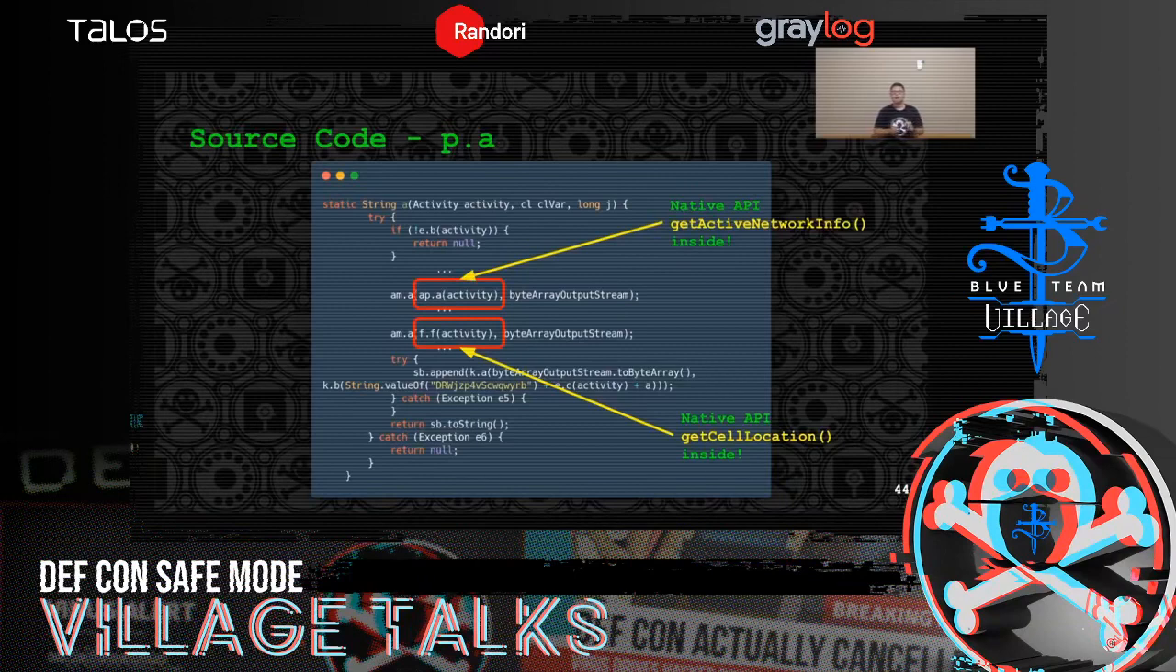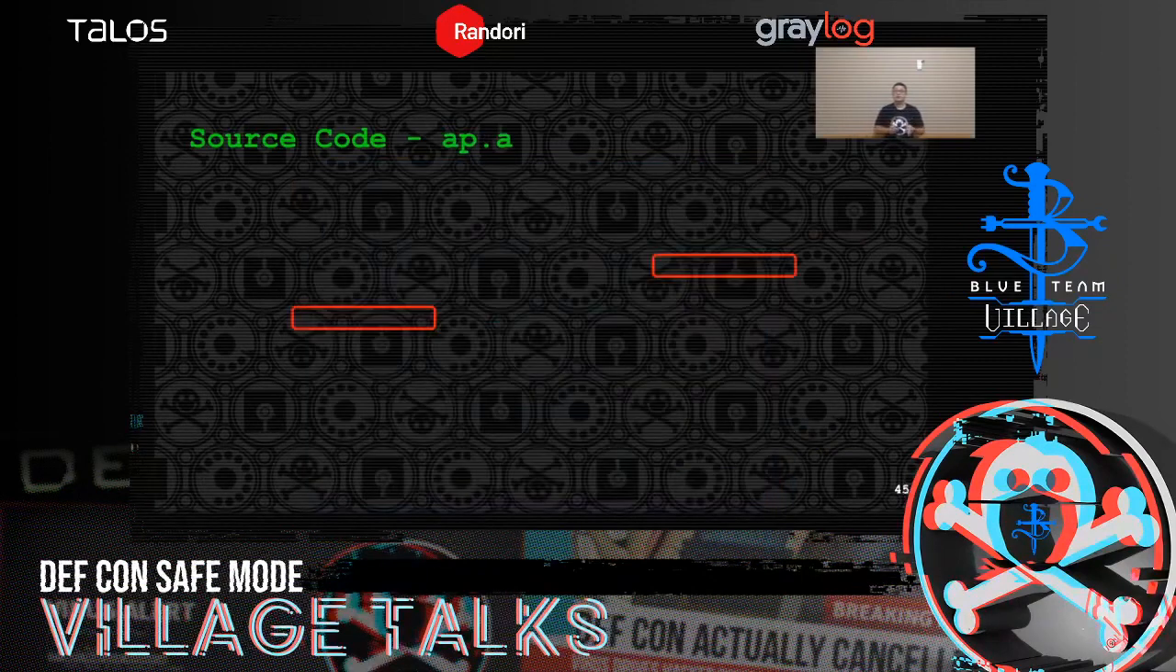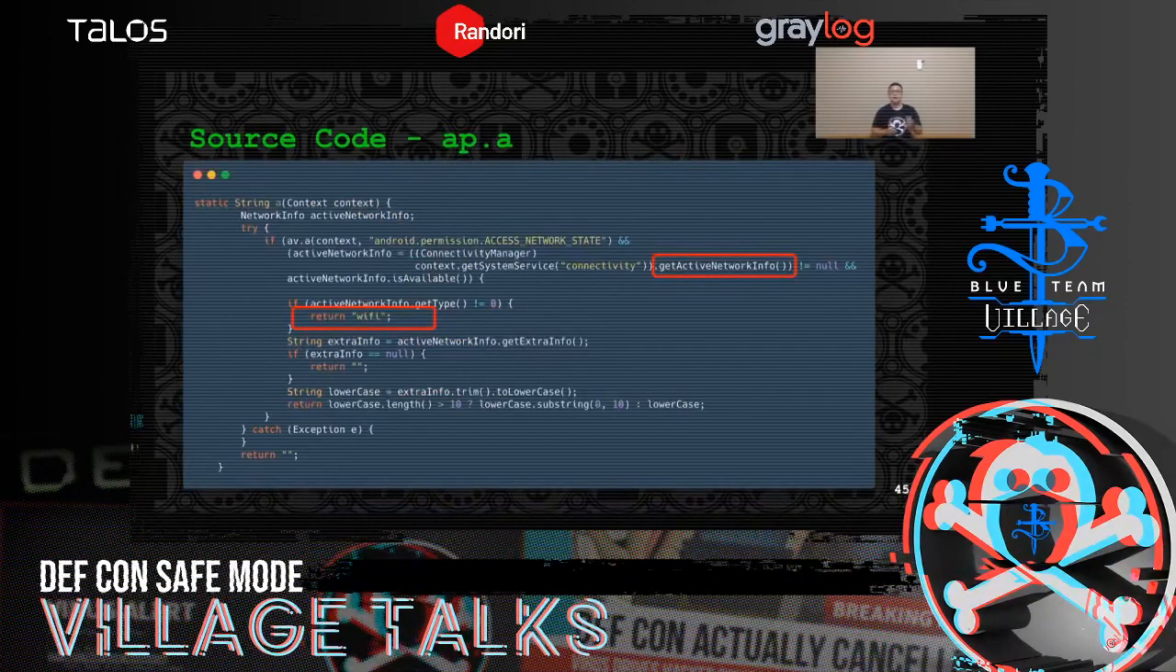If we dive into the source code of function ap.a, we will see that it contains native API get active network info. And if we dive into the function f.f, we will see that it contains native API get cell location. So the code here means after collecting information from functions ap.a and f.f, they send the information as an input for function am.a. So now let's dive into the source code of function ap.a. As you can see in the source code, it tries to call native API get active network info and returns the related information at some points.